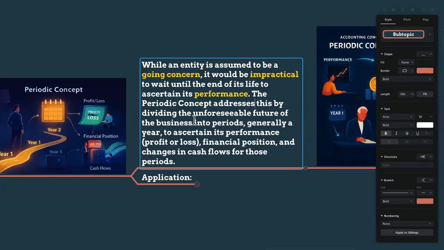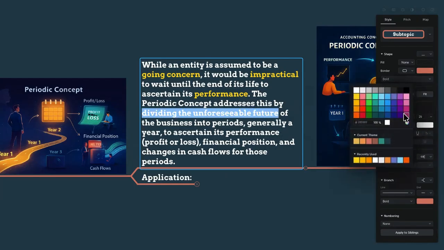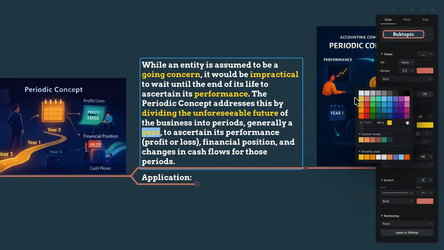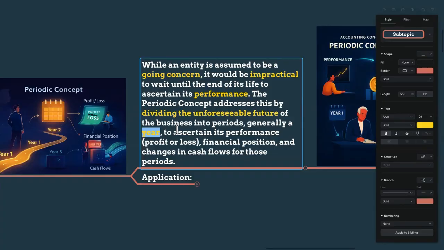The periodic concept addresses this by dividing the unforeseeable future of the business into periods. Generally, we are preparing statements for a year. So we divide the future from the going concern concept into periods, which is called the accounting year or accounting period. For that period, we measure the performance, meaning profit or loss, as well as the financial position. Financial position is always the assets, liabilities, and equity at the particular date.